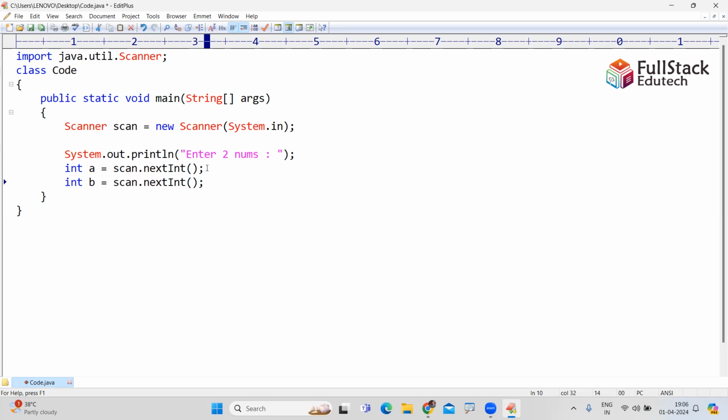Two numbers I have read. Then we add both, int c equals a plus b, and print. Sir, how many times does this code get executed? Only one time.